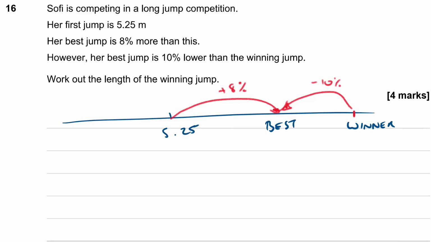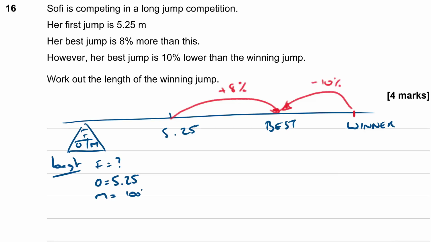Okay, so let's work out her best jump first off. So best is going to be, well, it's a percentage increase, isn't it? So using our triangle final original multiplier, our final is what we're trying to get. Our original is 5.25, and our multiplier is, well, it's 100% plus 8%, which is 108%, which is 1.08 as a multiplier.